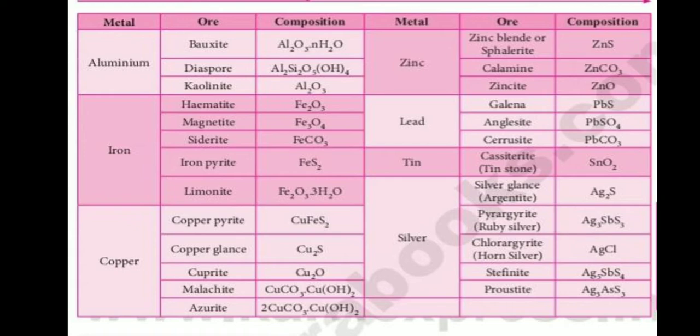Okay, the types of minerals and ores. Types of minerals: aluminium, iron, copper, zinc, lead, tin, etc. And for example, aluminium ores: bauxite, diaspore, kaolinite, etc.